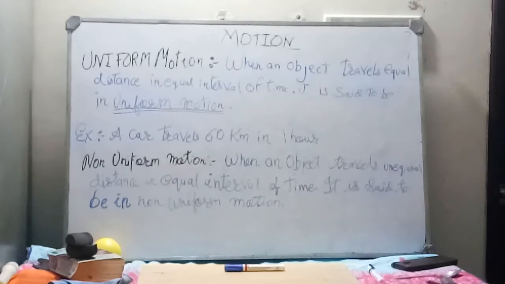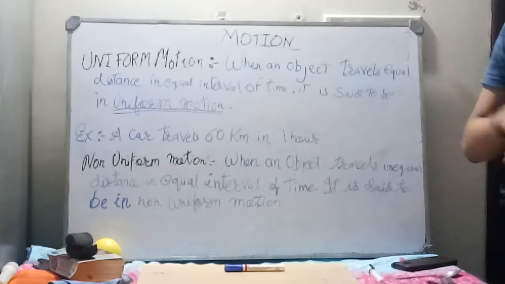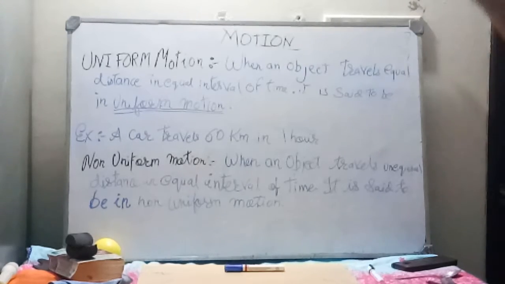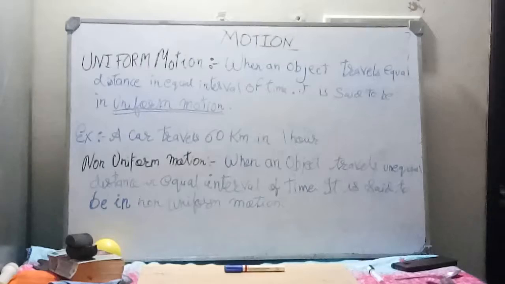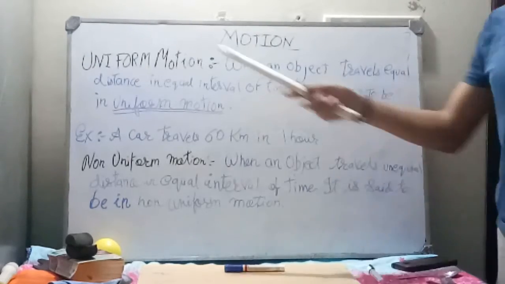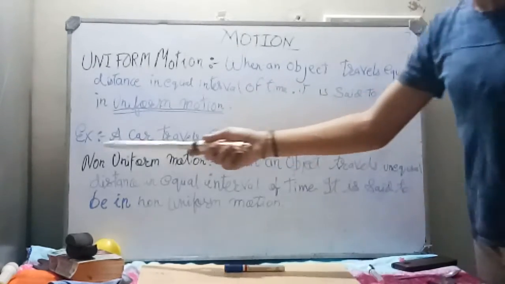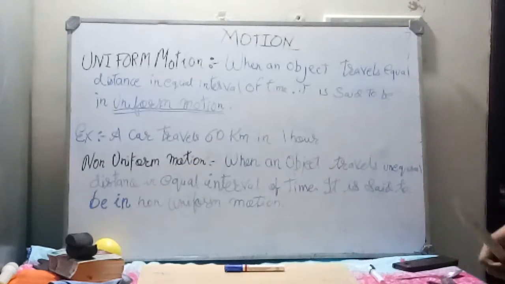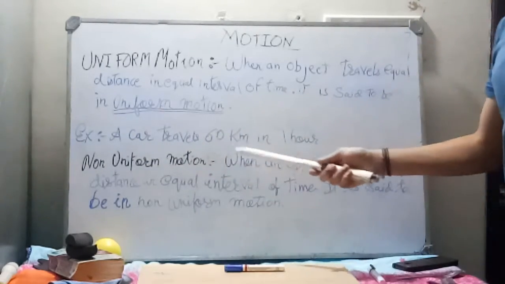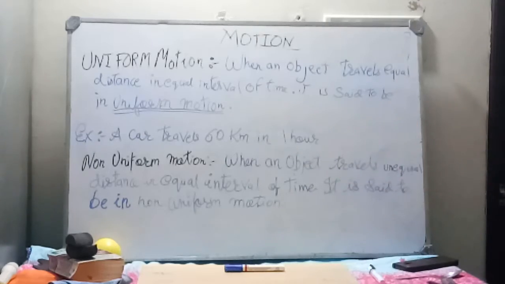It means that it takes 1 hour to complete 60 km, and in the second hour the same 60, and so on. When this type of thing happens, it is said to be in uniform motion. So this is the example: as I said before, a car travels 60 km in 1 hour.